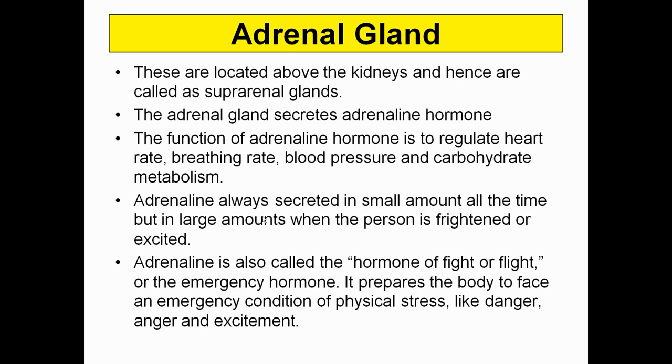Its low level decreases enthusiasm in the body, but hypersecretion leads to excitement in the body. So it prepares the body to face any sort of emergency or physical stress, like danger, anger, excitement, or any sort of adventurous condition.